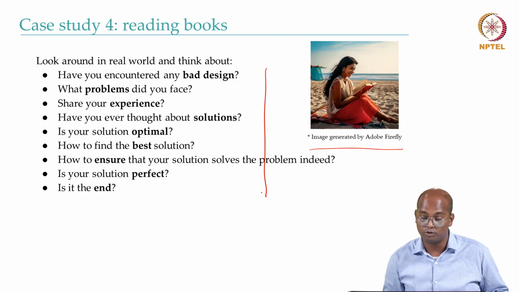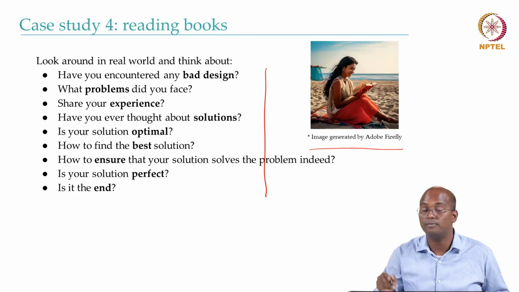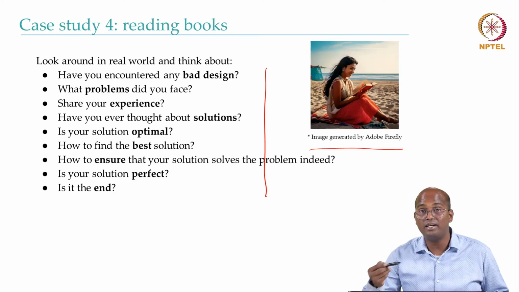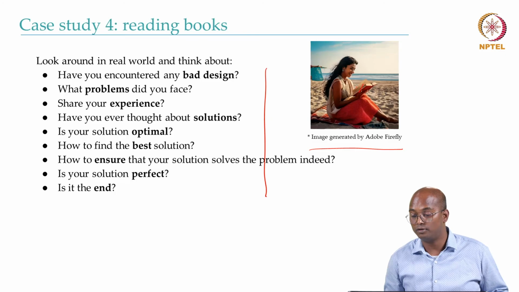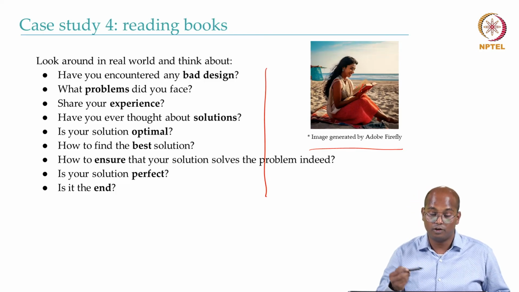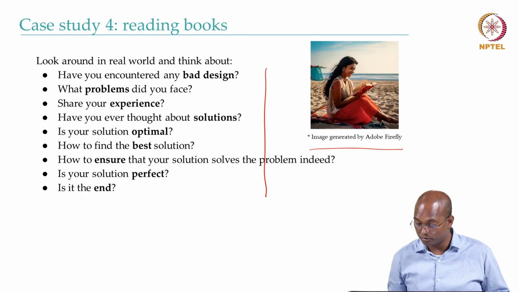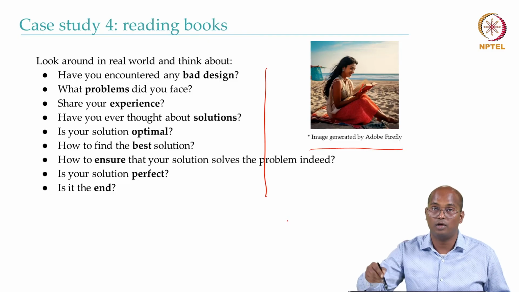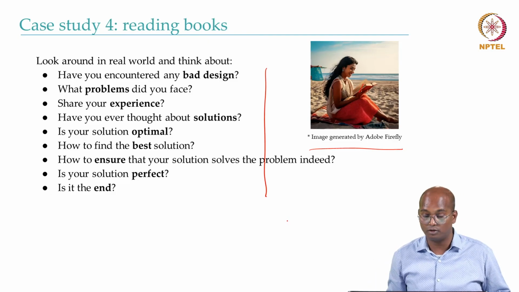As part of your solution, you can think about how to have bookmarking, how to highlight particular text, how to structure the content, how to find some content in the book. So again, when you are building solutions around reading books, you have to come up with this. And again, you can iteratively keep building the solution around it.